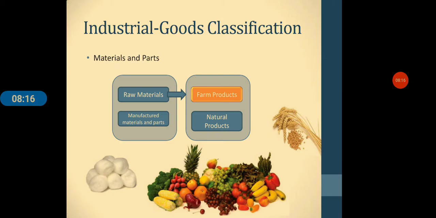Further ahead, we will move on to industrial goods classification. First is the materials and parts. Goods that enter the manufacturer's product completely are called materials and parts.